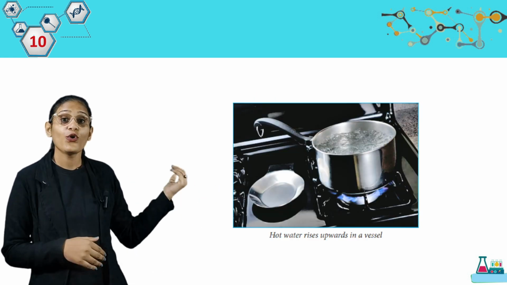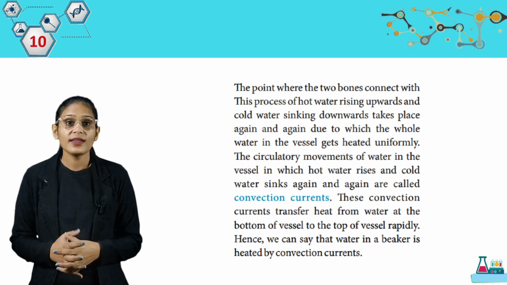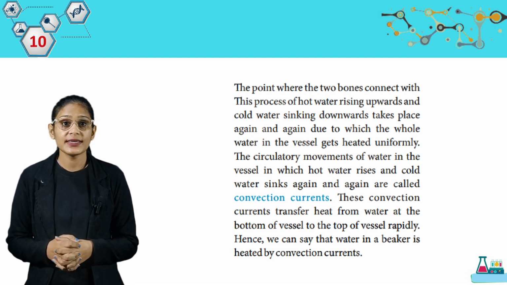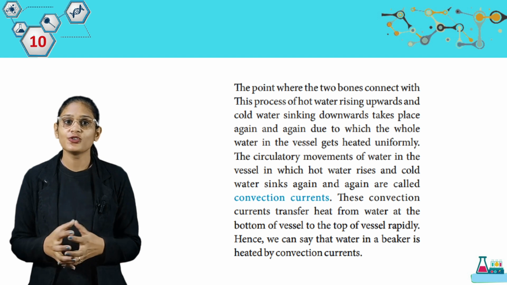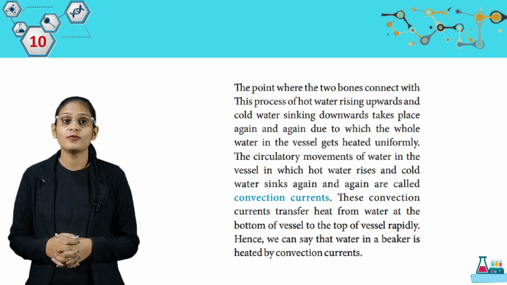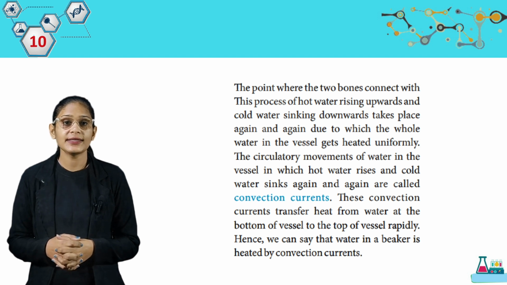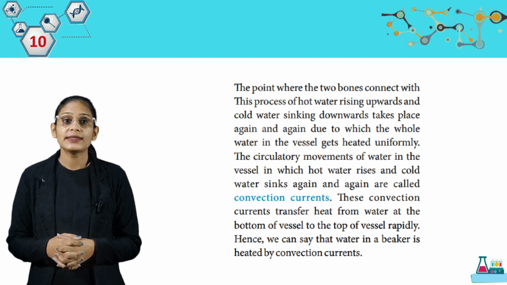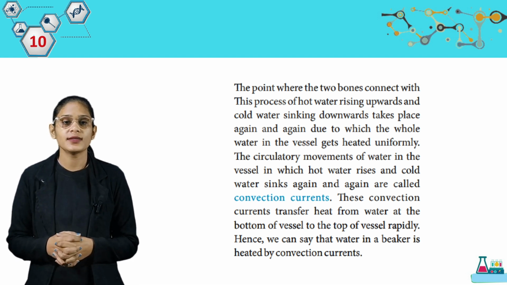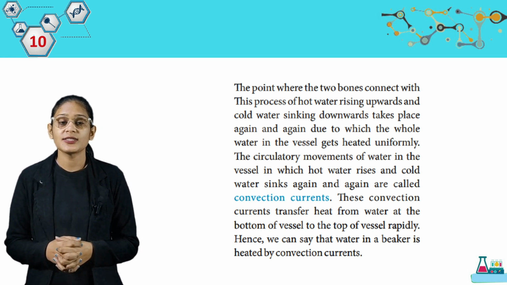Look at this picture. We have hot water rising upwards in a vessel. So student, that's how water is warmed. This process of hot water rising upwards and cold water sinking downwards takes place again and again, due to which the whole water in a vessel gets heated uniformly. The circulatory movements of water in the vessel, in which hot water rises and cold water sinks again and again, are called convection currents. These convection currents transfer heat from water at the bottom of the vessel to the top of the vessel rapidly. Hence, we can see that water in a beaker is heated by convection currents.